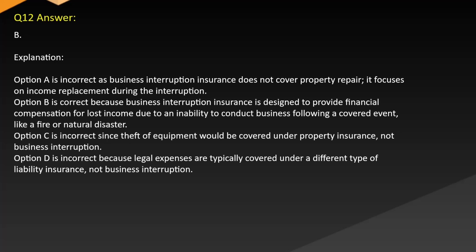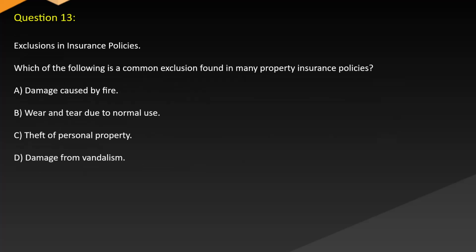Option C is incorrect since theft of equipment would be covered under property insurance, not business interruption. Option D is incorrect because legal expenses are typically covered under a different type of liability insurance, not business interruption. Question 13. Exclusions in insurance policies.